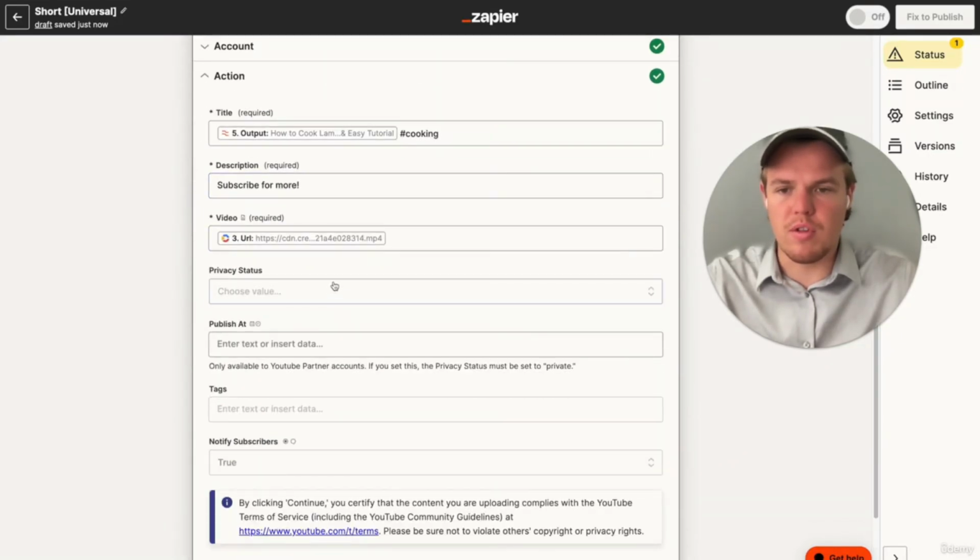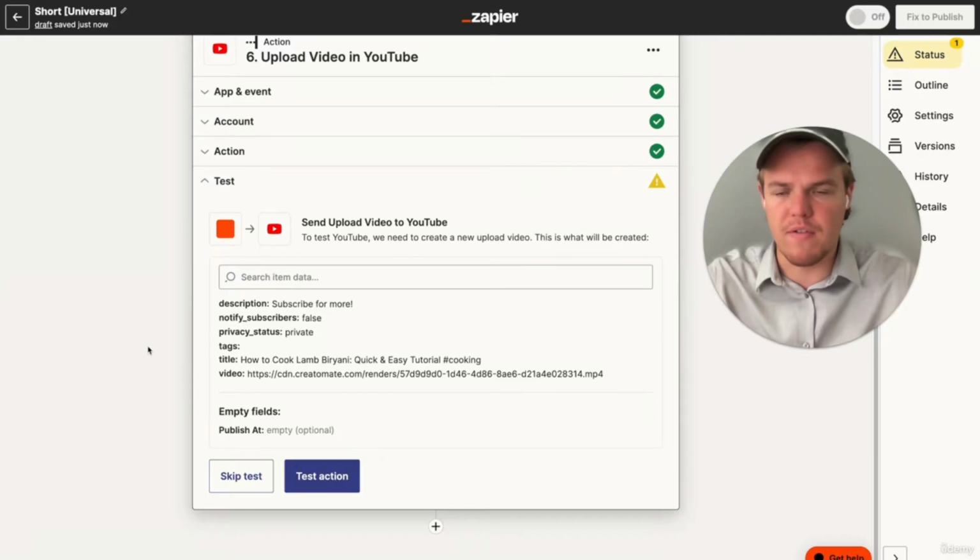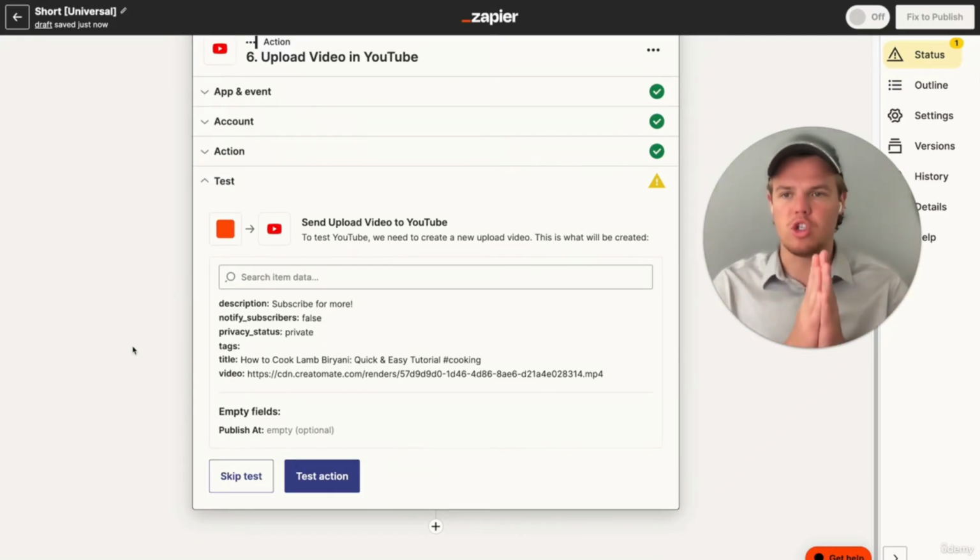and once you've uploaded the URL, you can choose your privacy status. So I'm going to do private for now. You can add tags if you want, and you can notify subscribers. But for now, you have officially set up the short universal.